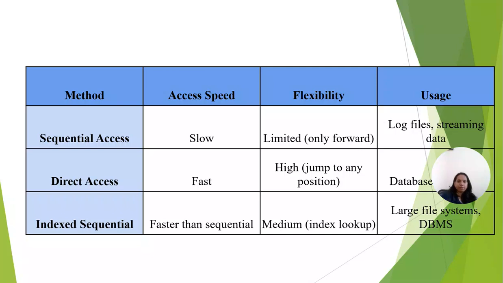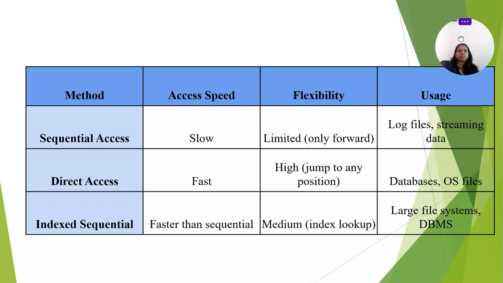So here we have a comparison of all three, based on access speed, flexibility and usage. The main usages: the first, sequential, is for log files; the second is for databases; and the third is for large file systems. So we don't want to read and go through everything; we see the index and go to access the data.